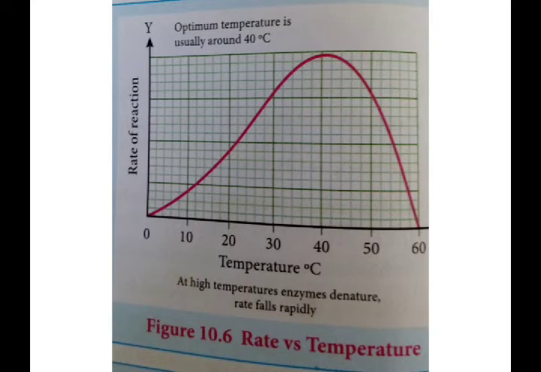Our human body's optimum temperature is 37 degrees Celsius. Suppose we have a high fever, at that time our body temperature is raised. Due to that, enzymatic activity collapses. That's why we face a dangerous condition during fever.